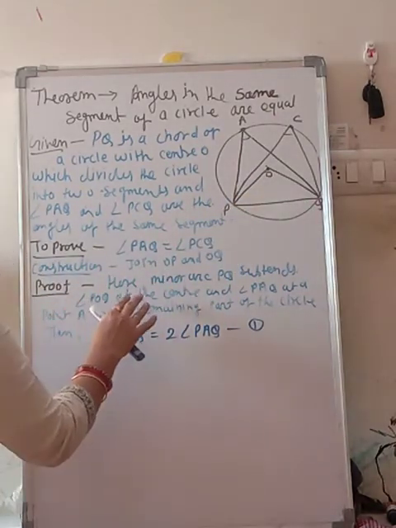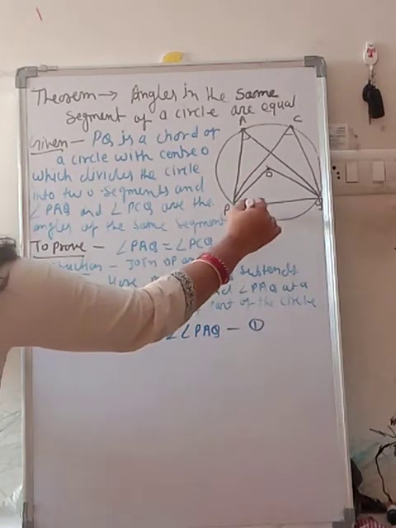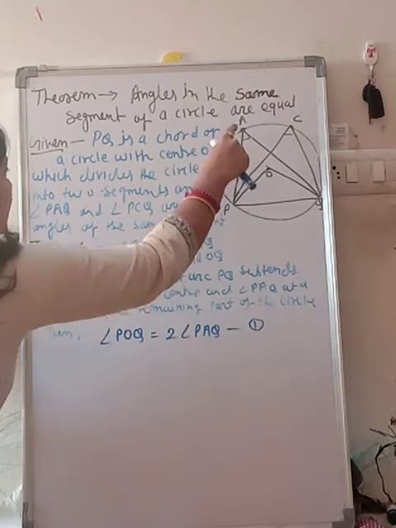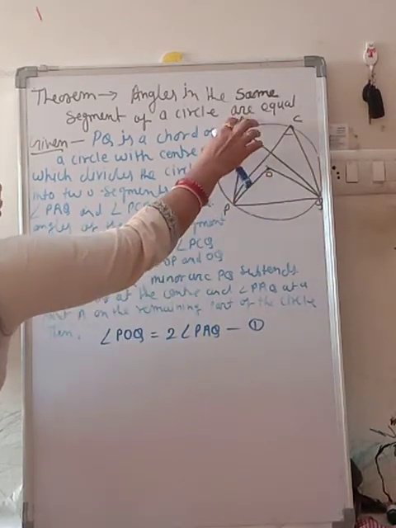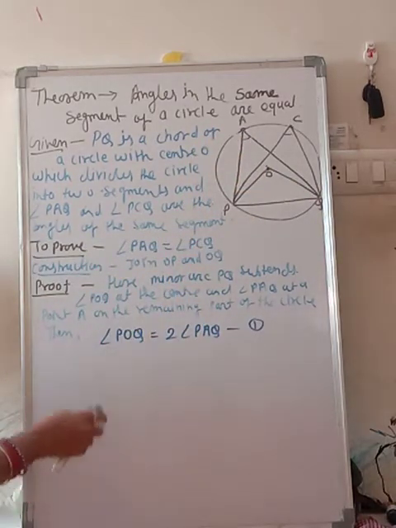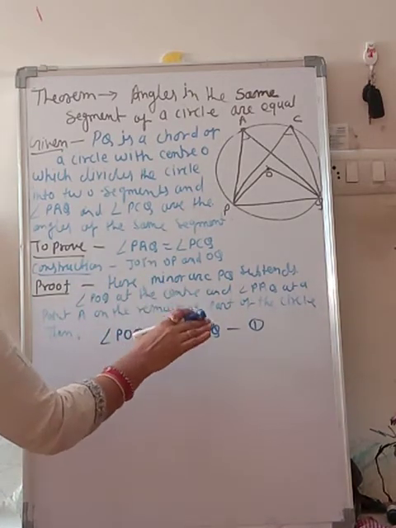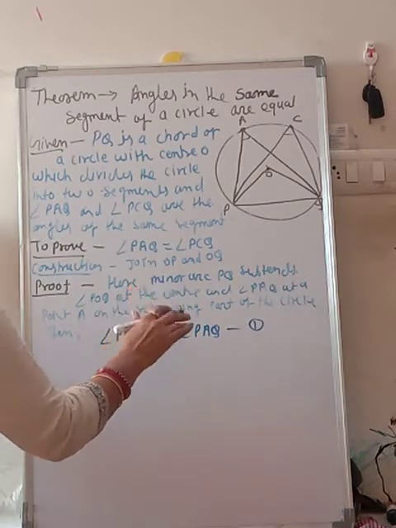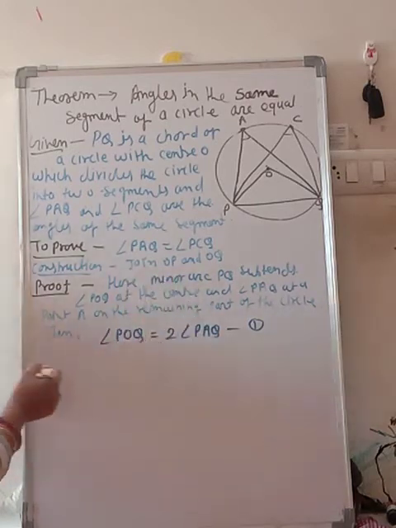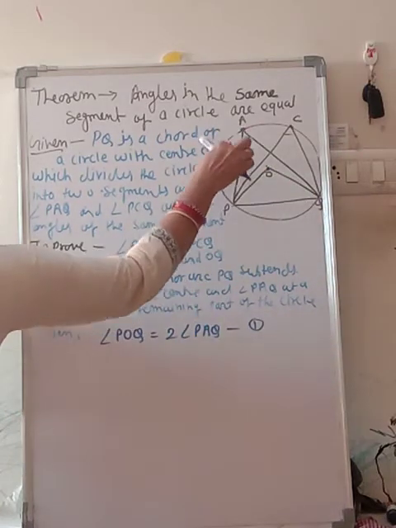So now the proof. Here PQ is a minor arc. This minor arc is subtended by angle POQ at the center, and angle PAQ at a point A on the remaining part of the circle. You already know the angle subtended by an arc at the center is double the angle subtended by it at any point on the remaining part of the circle. So angle POQ is equal to double of angle PAQ.